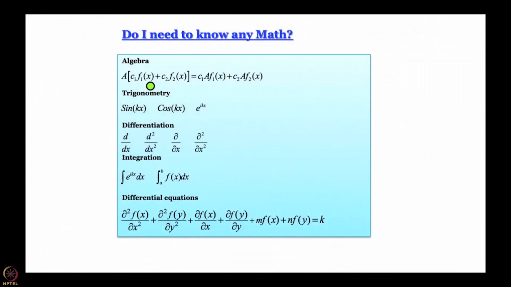But to give you a very brief idea, we will need to know algebra and we will need to know a little bit of operator algebra. As you will see, we are going to work with linear operators all the time. They are the main tool of quantum mechanics. And then we will need a little bit of trigonometry. We will need you to know what is sin kx, cos kx, e to the power ikx, what is the relationship between them. We will need to do basic differentiation at times, we will need to do partial differentiation, a little bit of integration, not much, and quantum mechanics, or at least the version of quantum mechanics that we are going to talk about, is based on a differential equation.